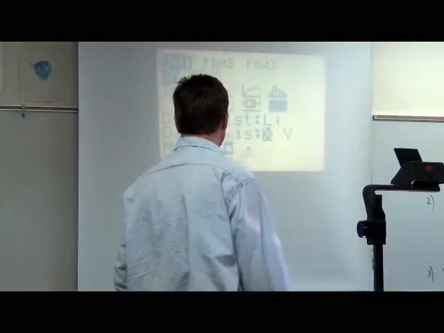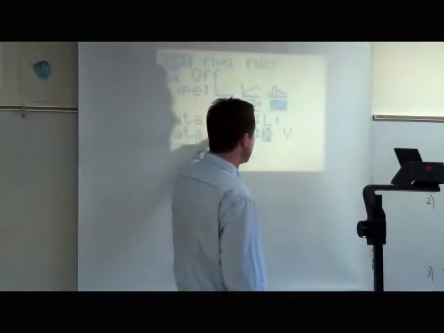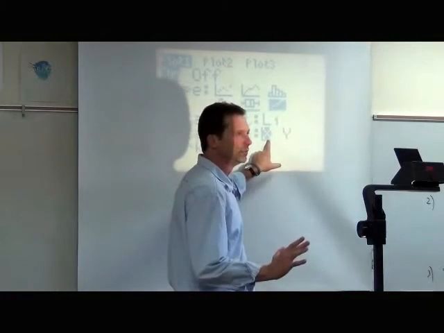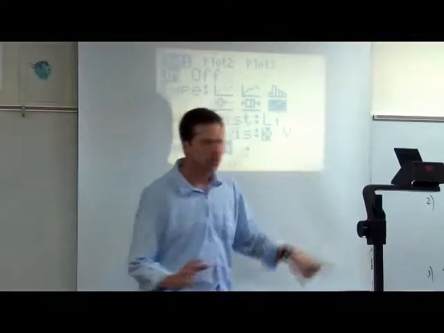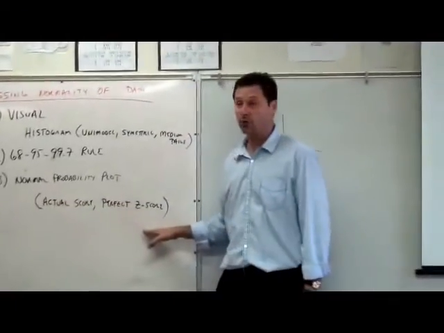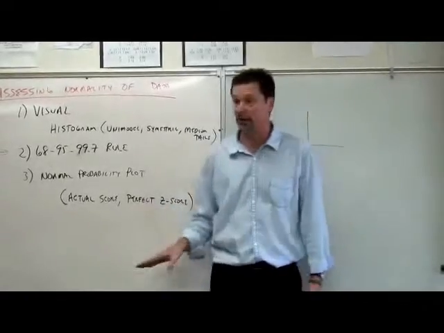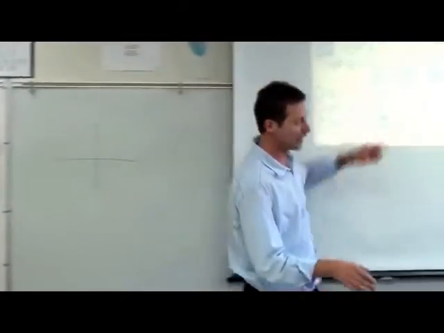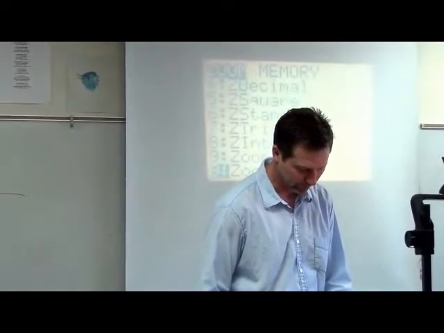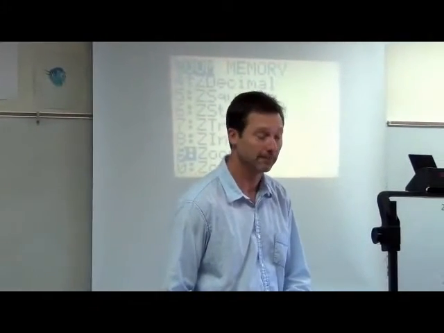Now it's going to ask you a couple of questions here. First of all, where's your data at? And then it's going to say, hey, where do you want the actual test scores? Okay, it can be an X or a Y. This could be perfect z-score. You can put the actual scores here. Okay, so just understand you might see it either way. Okay, and what kind of marks do you want to make for it? All right, let's make this graph. Now remember, we're looking for a perfect straight line.